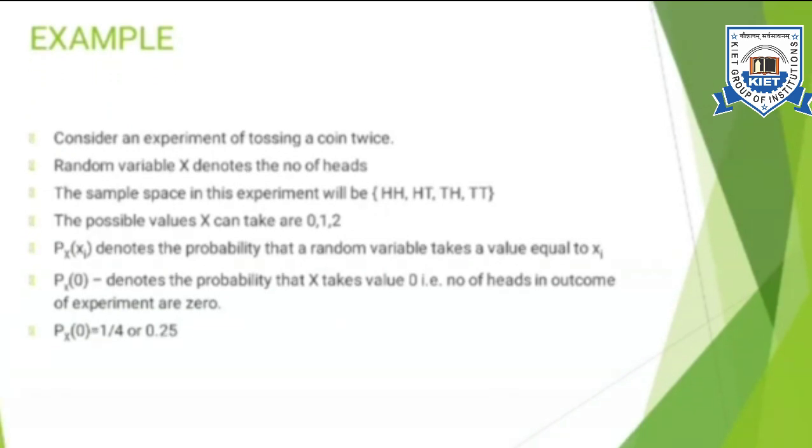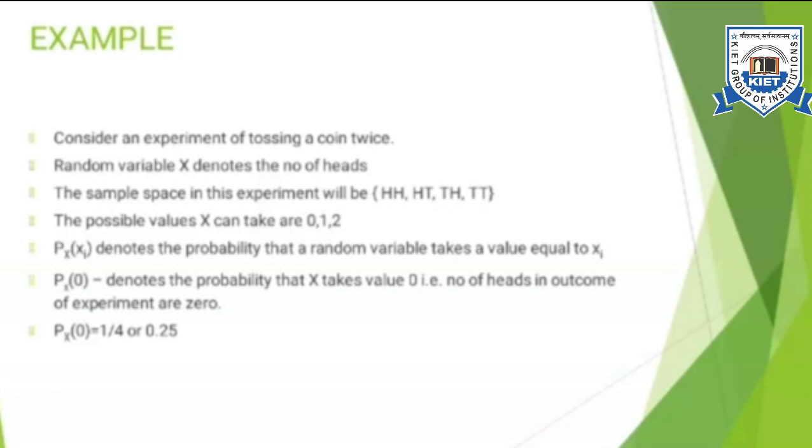Now in this case, we are considering an experiment of tossing a coin twice. If I toss a coin twice, the possible sample points will be HH, HT, TH and TT. So if I toss a coin twice, I'll get 4 sample points. Here H stands for head and T stands for tail.